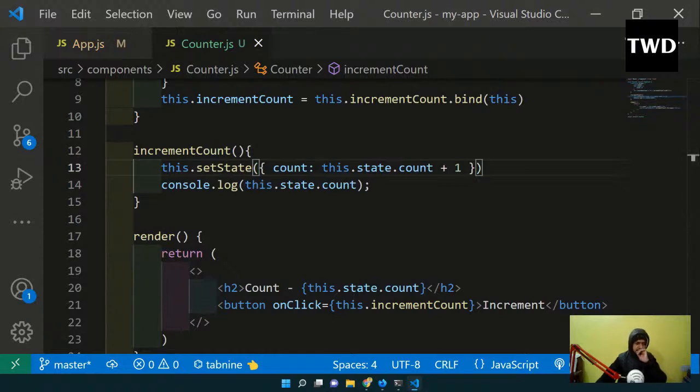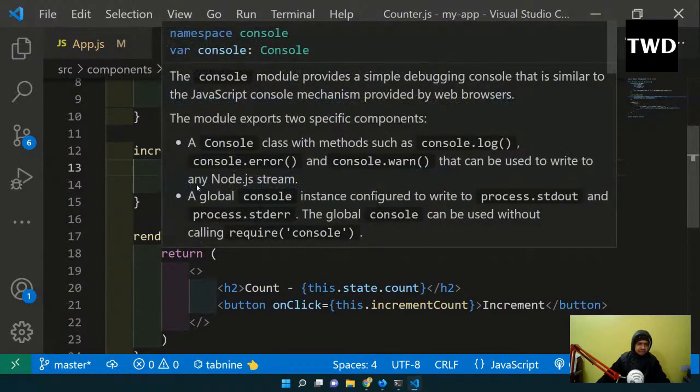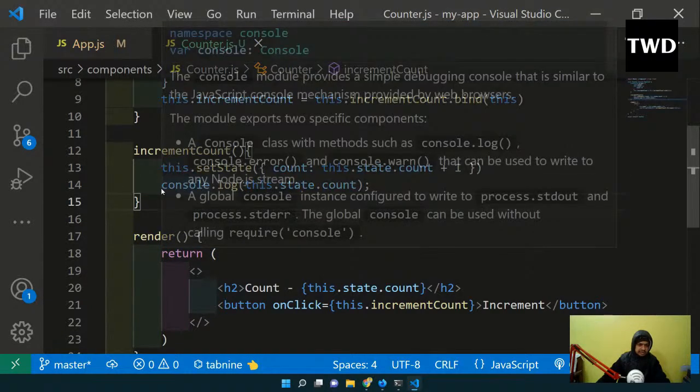But sometimes what we want is to run something before this.setState renders. This is a special case which I am telling. If you want to do something like this in this.setState, we can do a special thing. Okay, so I'll tell that special thing.